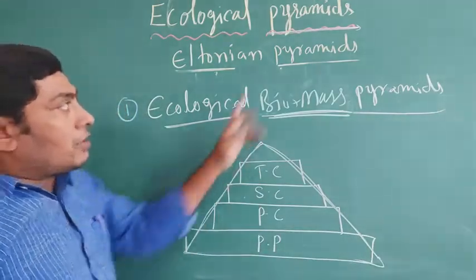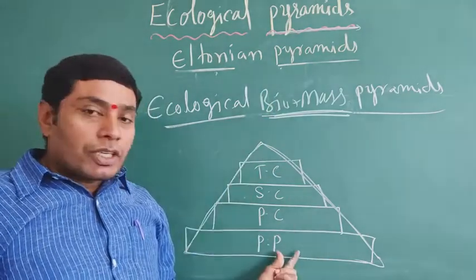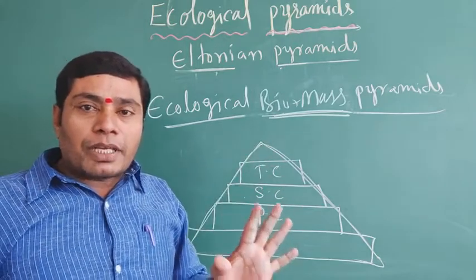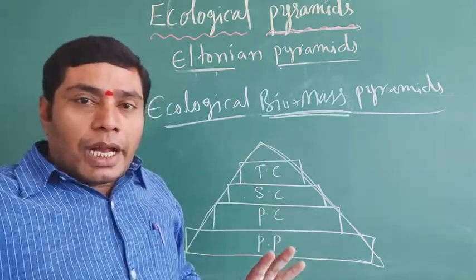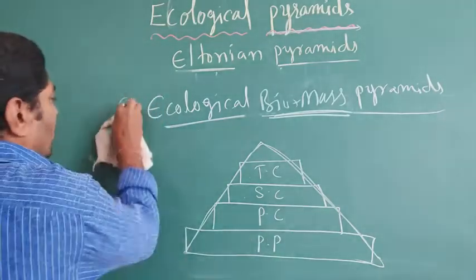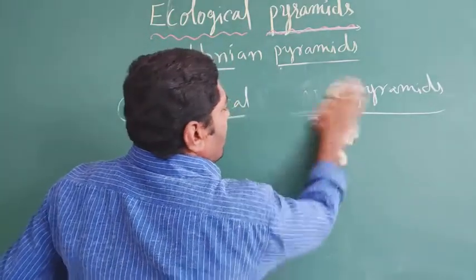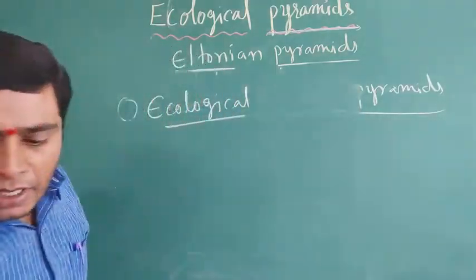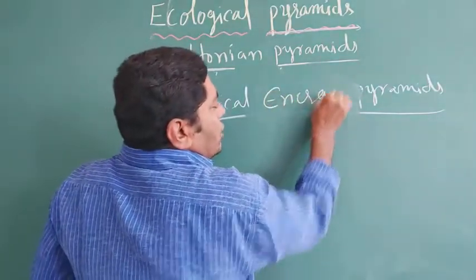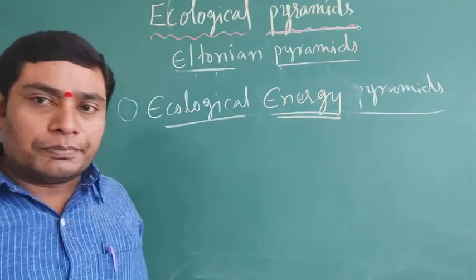Actually, the pyramidal shape is a broad base and a narrow apex. And the third pyramid is known as the ecological energy pyramid.